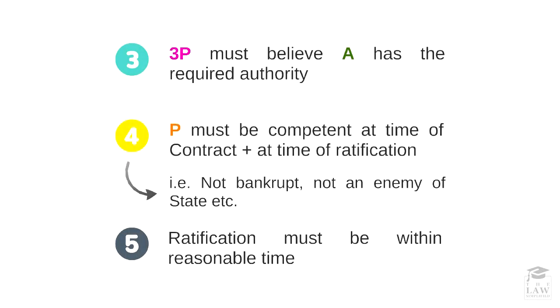Number three, the third party must have believed that the agent has the required authority to contract on behalf of the principal. Number four, the principal, and this is important, must be competent at the time of the contract as well as the time of ratification. The competency of the principal refers to several things. For instance, the principal should not have been bankrupt. The principal should not have been an enemy of state. And also, the principal should have been of sound mind, specifically during ratification.